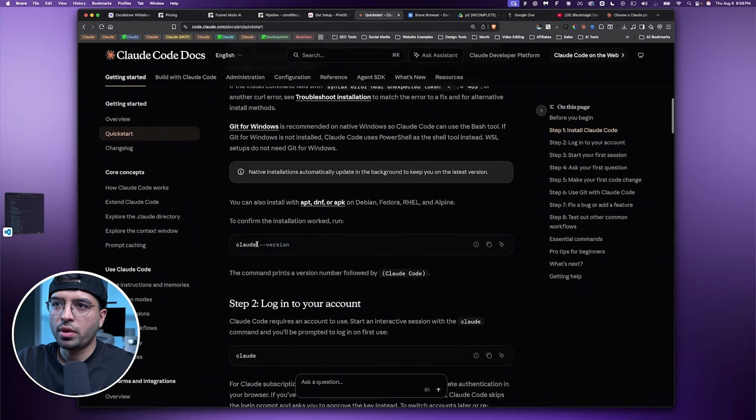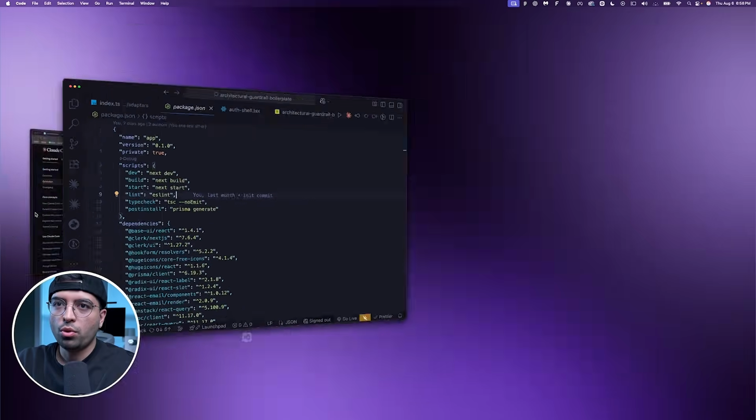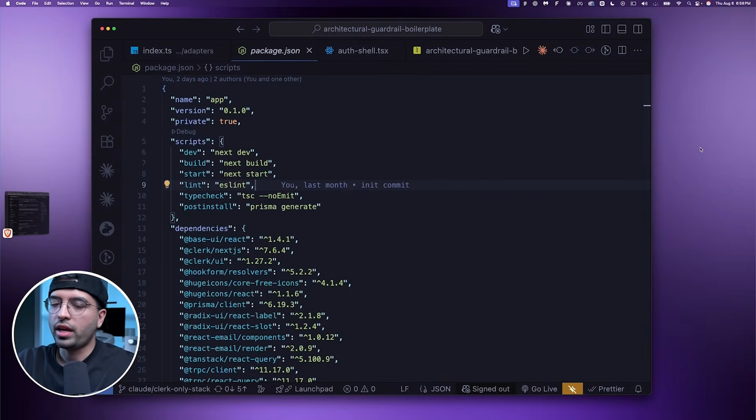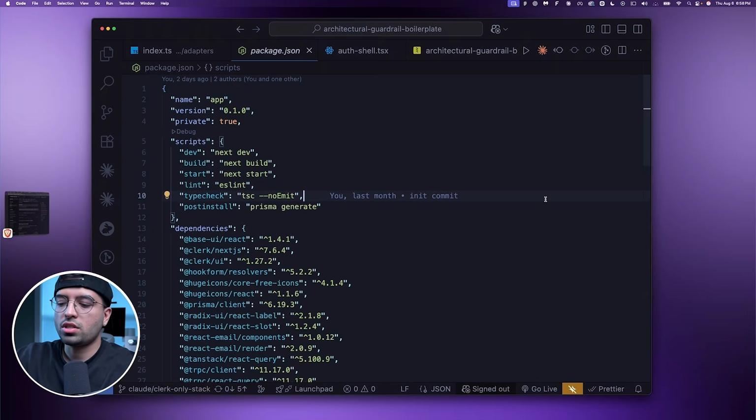And just a quick heads up, if you run this command and you don't see Claude, just shut down the terminal, restart the terminal, and try this once more. It should work. Now, the next step is to actually run this inside our project. So what you would probably want to do is create a folder, or if you already have a folder with your project, drag and drop that into Visual Studio Code, because that's where we're going to run Claude. So Claude can actually access the files. So this is the project to have open.